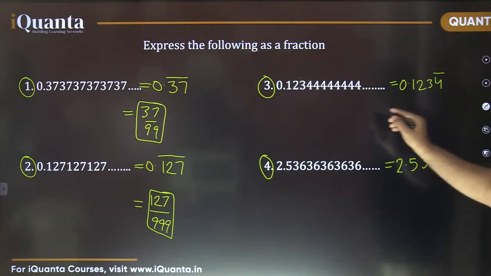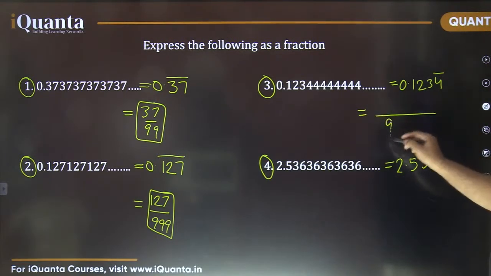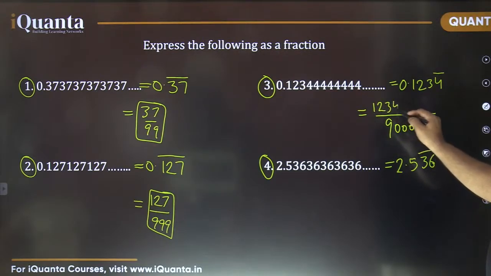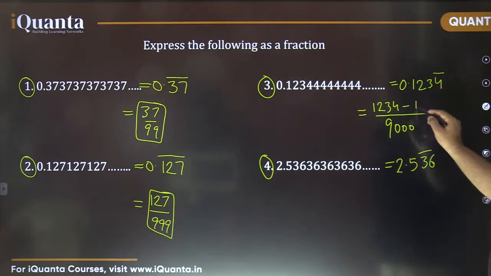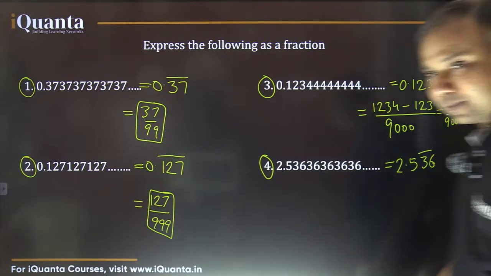For this third question, see the denominator has to have 9 followed by 3 zeros. That's perfectly fine. In the numerator, it should be 1234 minus 123, isn't it? Which will give you answer as 1111 upon 9000. If there's some common factor that can be cancelled out, by the looks of it there is nothing.